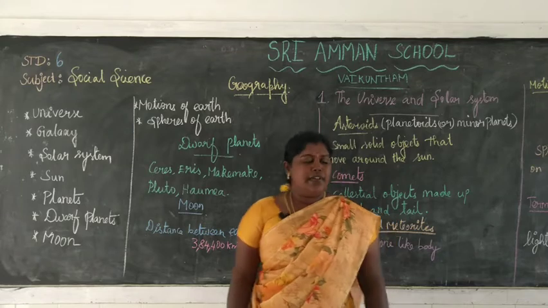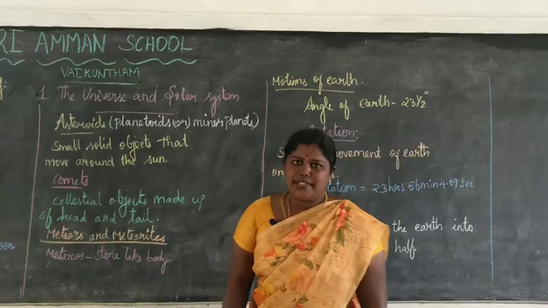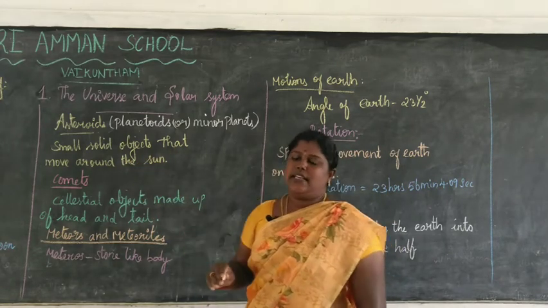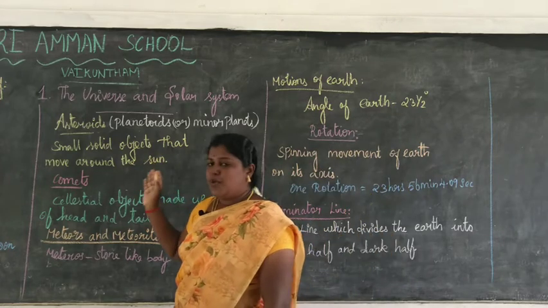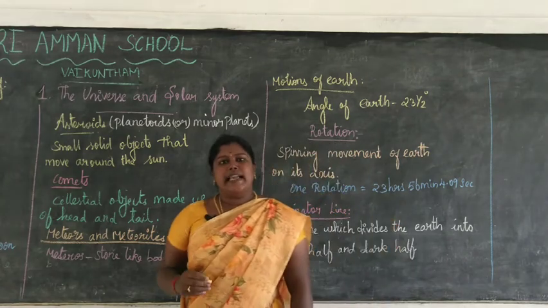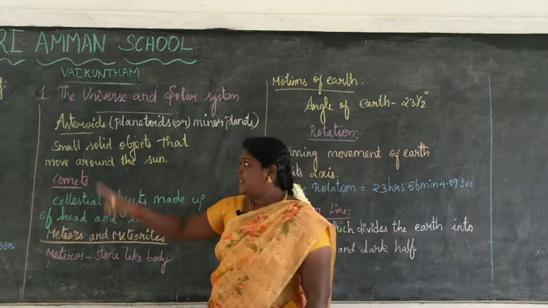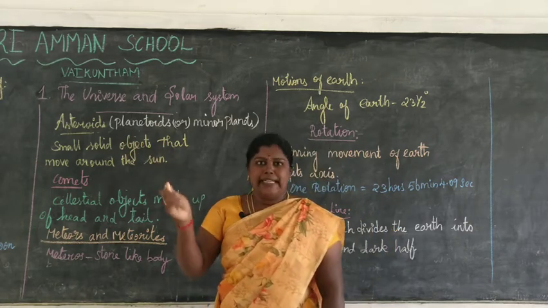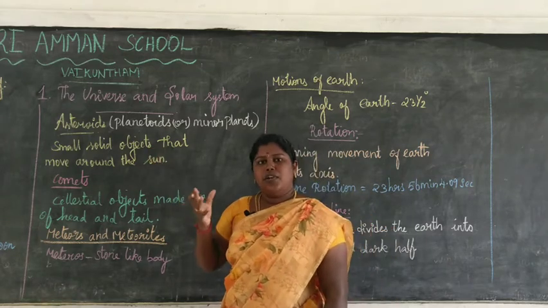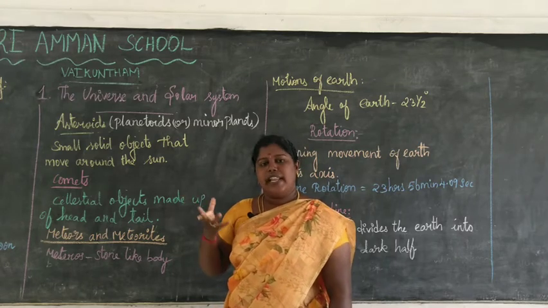So, next one we are going to see about the asteroids. Asteroids are small solid objects that move around the sun. They are found as a belt between the planets Mars and Jupiter. These asteroids are too small to be called planets. The size of the asteroids is very small.